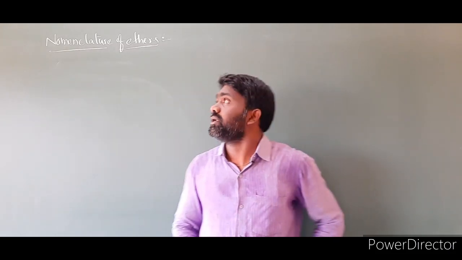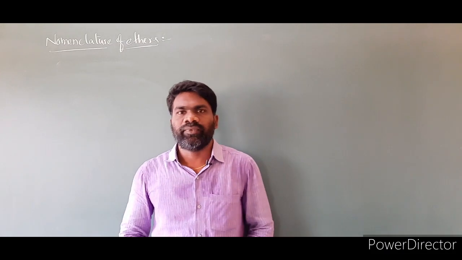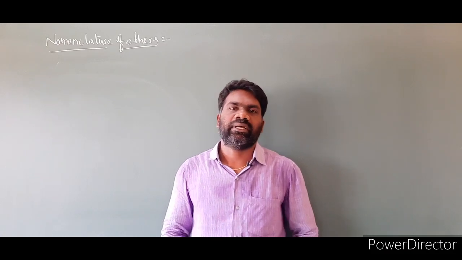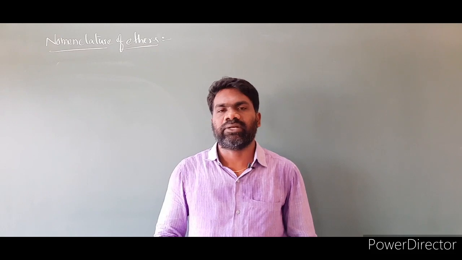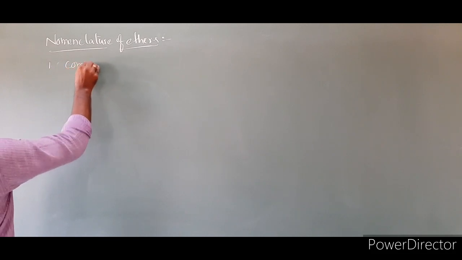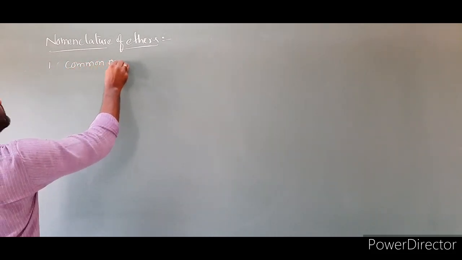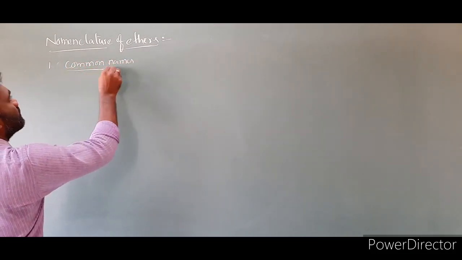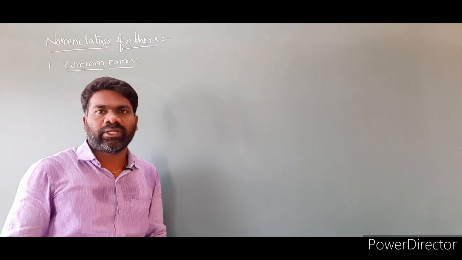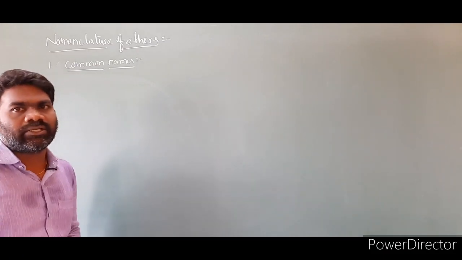Next topic is nomenclature of ethers. We have two systems of nomenclature of ethers. The first one is the common system, or common names of ethers. The second one is the IUPAC system. Now let us discuss one by one in detail. The first one is common names. To write the common names of ethers, we have to follow some rules. Now let us discuss the rules.